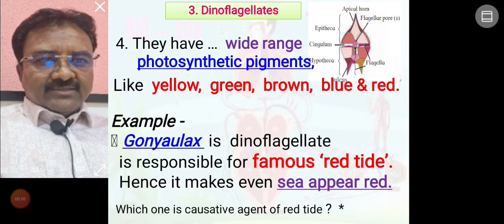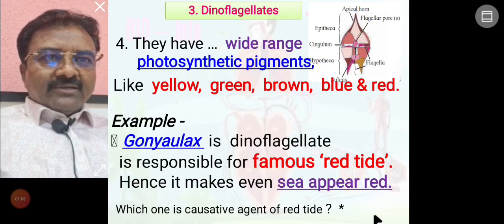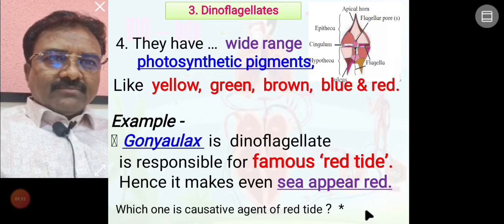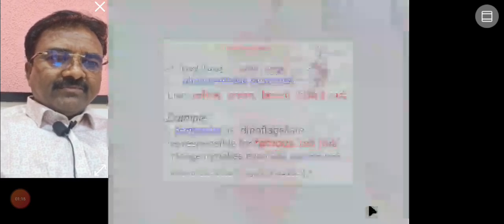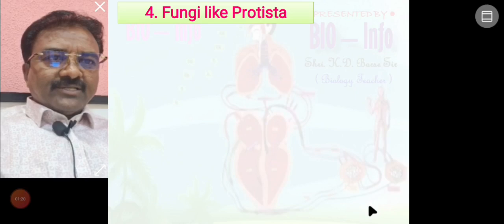Dinoflagellate organism is the causative agent of red tide, so the sea appears a red color. Up to this, dinoflagellate is also a protista organism group. Now we learn the fourth one, fungi like protista.